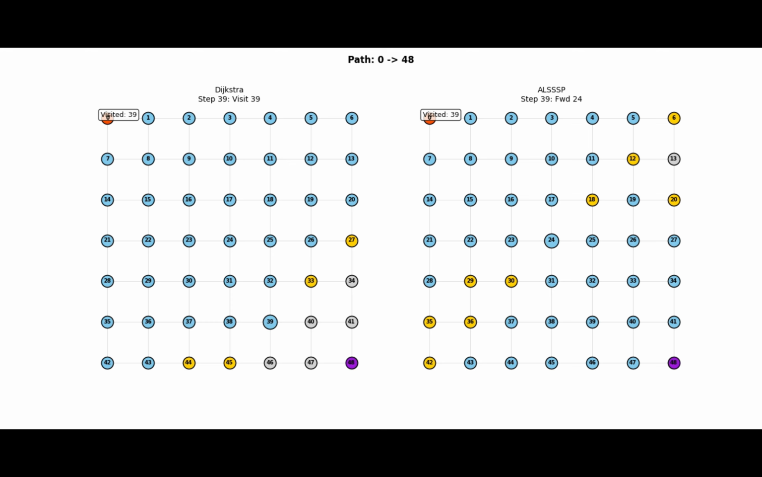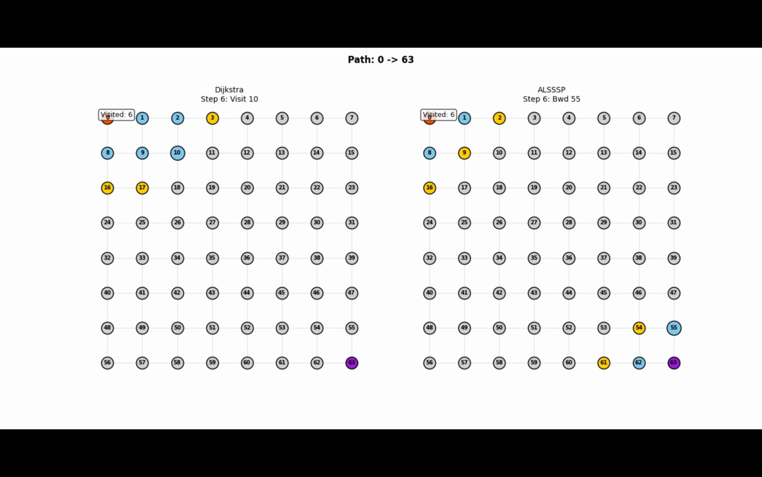The results speak for themselves. On small networks, we're 10 times faster than the traditional method. On larger networks, up to 50 times faster. And here's what matters. We never sacrifice accuracy. Every route we find is guaranteed to be the absolute shortest path. We're not estimating. We're not approximating. We're mathematically certain.